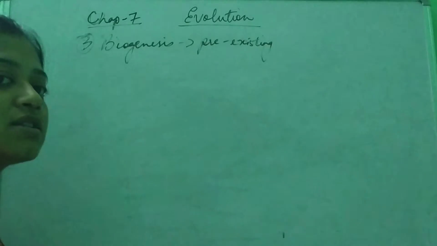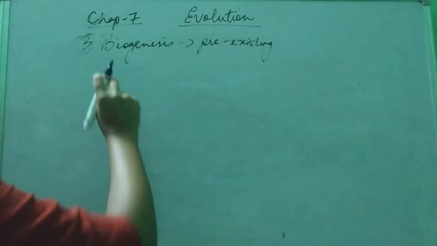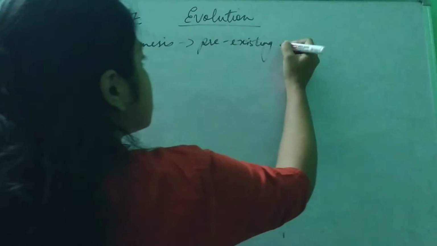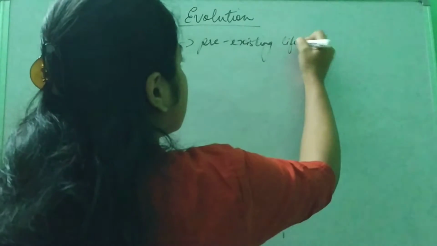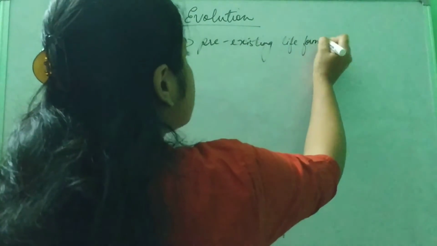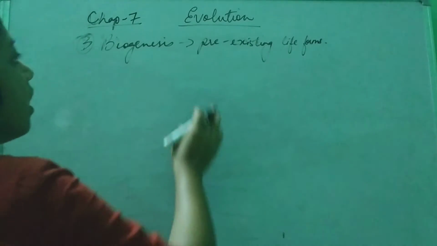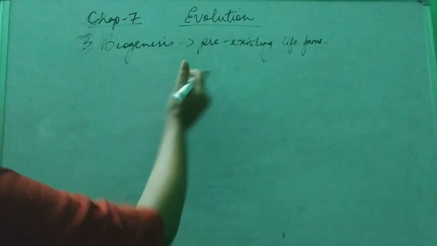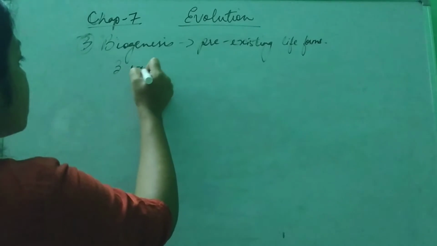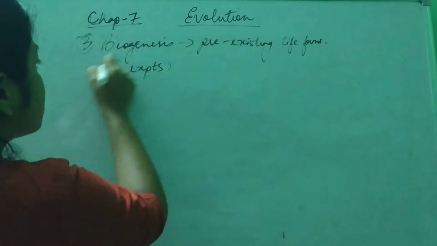Abiogenesis meant non-living; biogenesis means living. So life originated from life forms which already existed on Earth. To support this theory of biogenesis, 3 experiments were done. We have to know these 3 experiments.